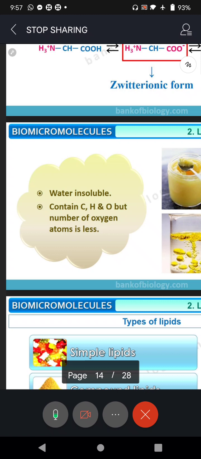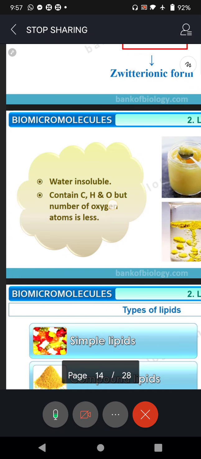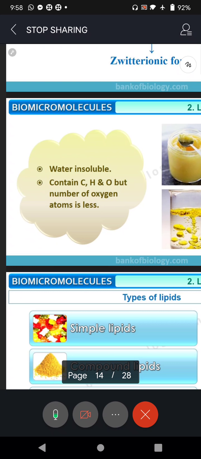Okay? Lipids, the second biomicromolecules, and you know lipids are nothing but fats. And what do they contain? They are water insoluble. You know that oils and water don't mix with each other. Like whenever you take a glass of water and put 1 or 2 drops of coconut oil on that, see if you can mix it. However you try, the oil layer will be on the top.